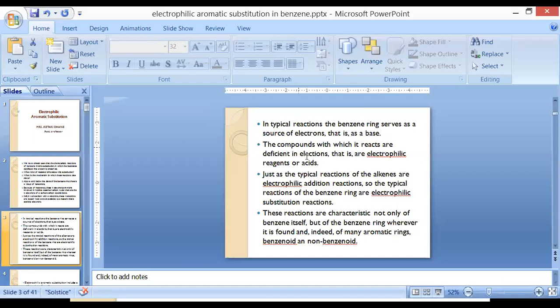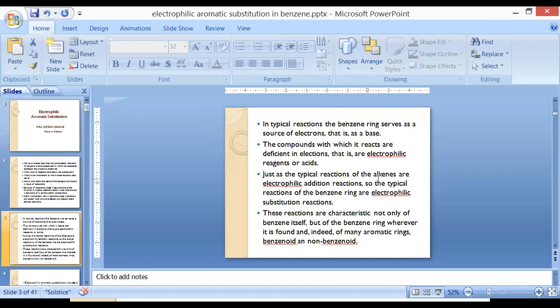The compounds with which benzene reacts are generally deficient in electrons, because benzene is rich in electrons. So it always reacts with compounds that are deficient in electrons. Those compounds are known as electrophilic reagents. Electrophilic means electron loving, so they attract the electrons from the benzene ring. That means the other compound shows the property of an acid, as benzene shows the property of a base. Just as in the reactions of alkenes, meaning carbon-carbon double bond containing compounds,